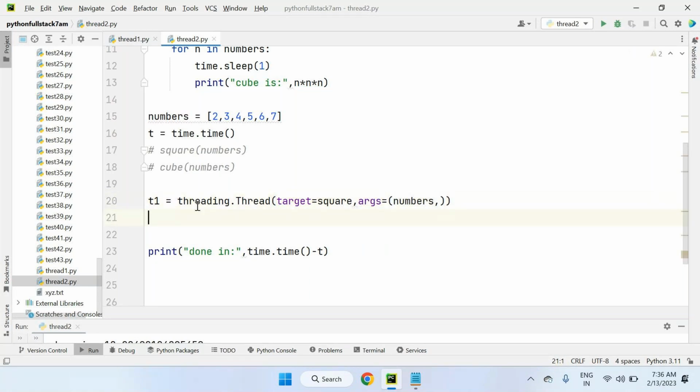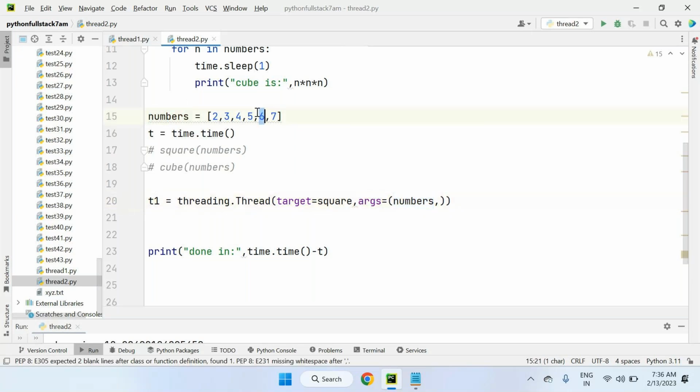T1 is a thread object equal to the threading dot Thread class. Threading is a module name, dot Thread class. Which function do you want to target using this T1 object? The square function. The square function has arguments, so args equals numbers. We are passing these input parameters.